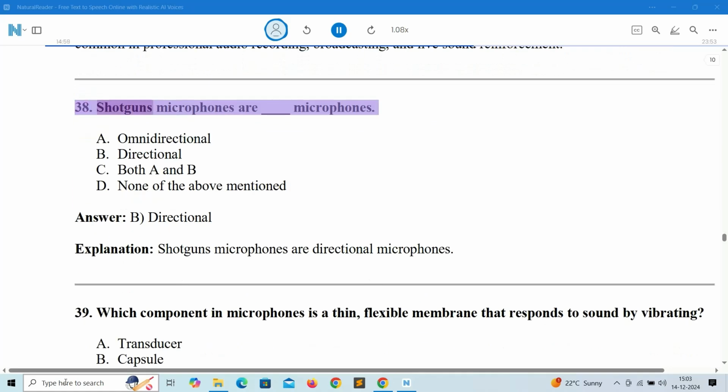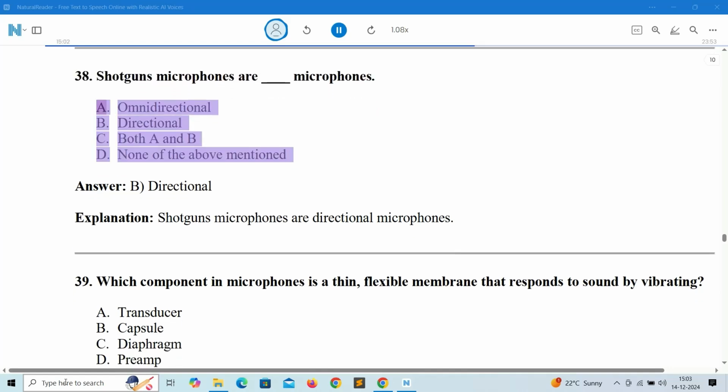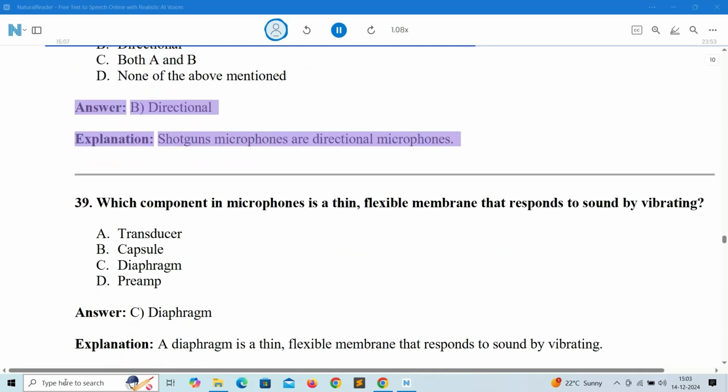38. Shotgun microphones are ___ microphones. A. Omnidirectional. B. Directional. C. Both A and B. D. None of the above mentioned. Answer: B. Directional. Explanation: shotgun microphones are directional microphones.